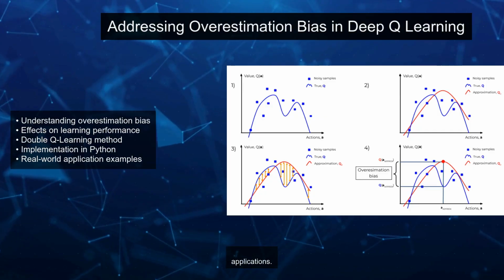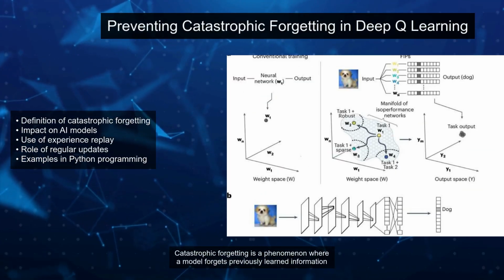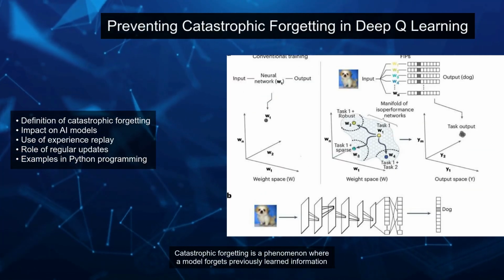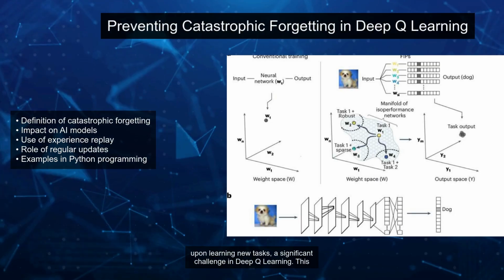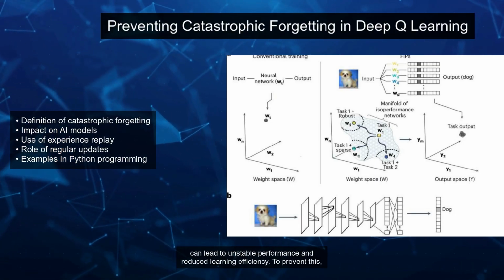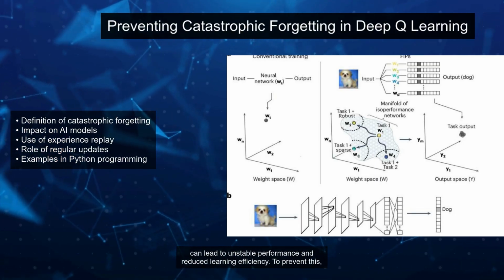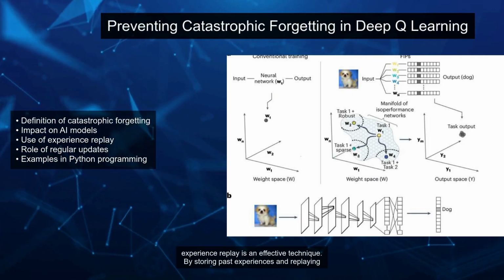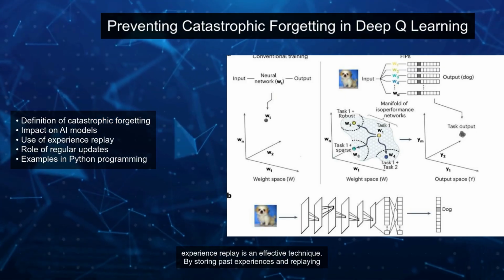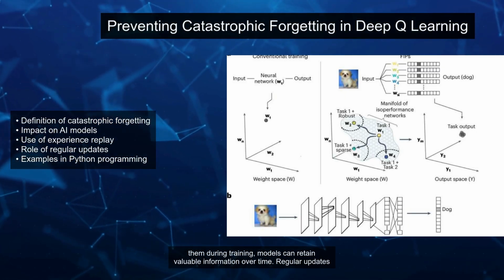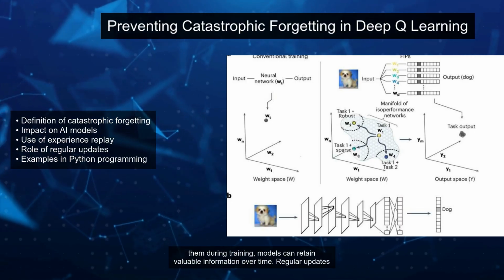Catastrophic forgetting is a phenomenon where a model forgets previously learned information upon learning new tasks, a significant challenge in Deep Q-Learning. This can lead to unstable performance and reduced learning efficiency. To prevent this, experience replay is an effective technique. By storing past experiences and replaying them during training, models can retain valuable information over time.